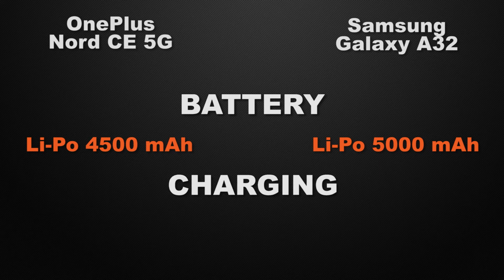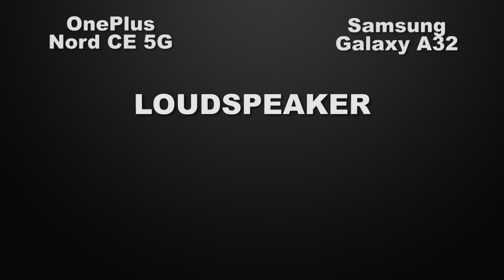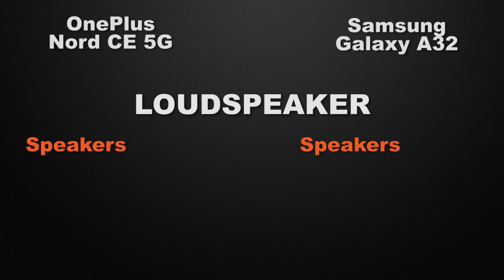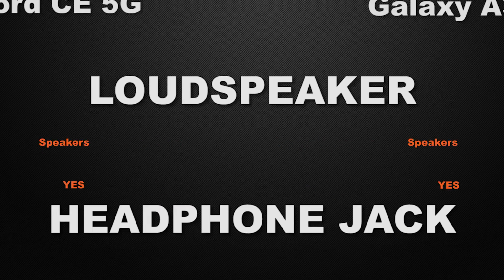Let's talk about the charging speed of the devices. Nord has 30 watts of fast charging, whereas A32 has 15 watts of fast charging. So the winner here is Nord because it can charge up your device faster. Let's talk about the loudspeaker of the devices. Nord comes with normal speakers, whereas A32 has normal speakers too, so it's a tie. And about the headphone jack, Nord has a 3.5 mm headphone jack, whereas A32 also has one, so it's a tie. Moving to the communication chips in the devices.